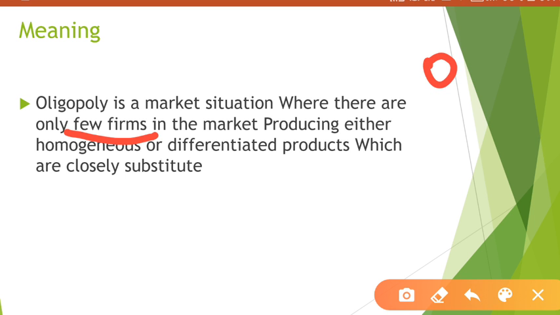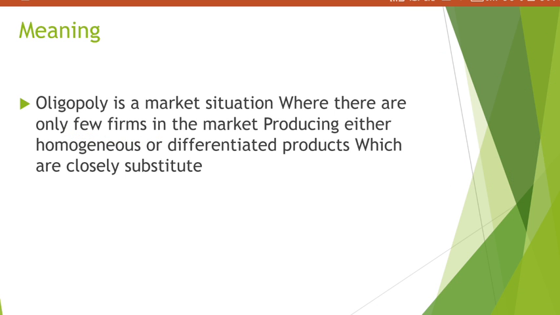Suppose this is one, this is another, there are suppose four. They try to form a group and they behave in a group. They don't want anyone to enter their group. They want whatever they are doing to stay within their group.